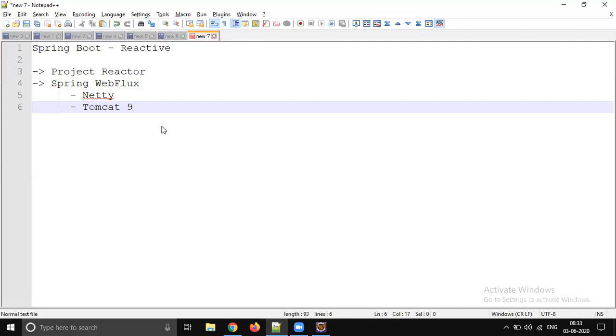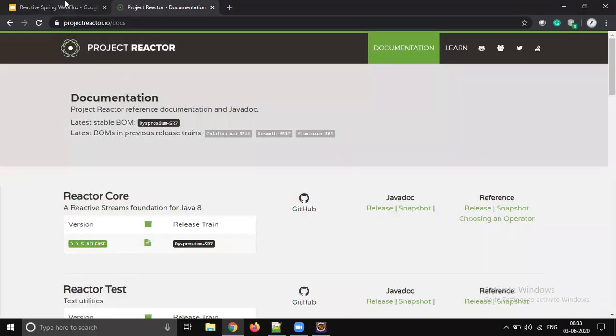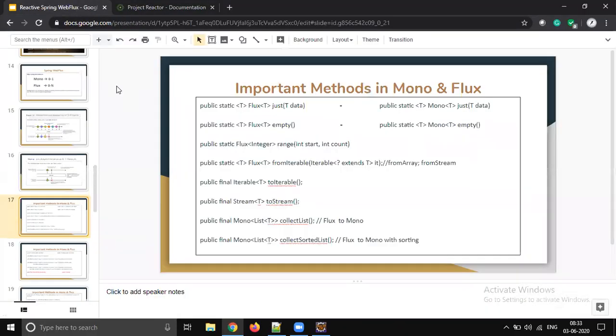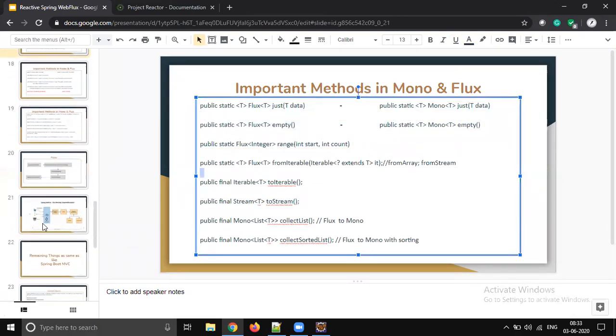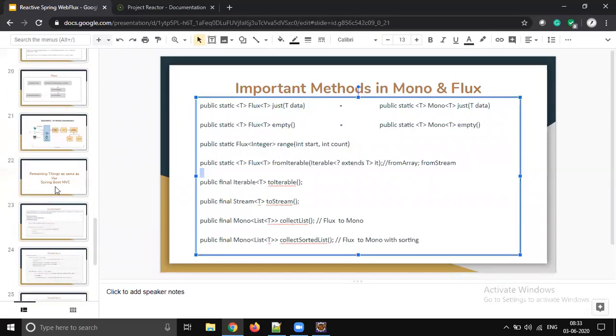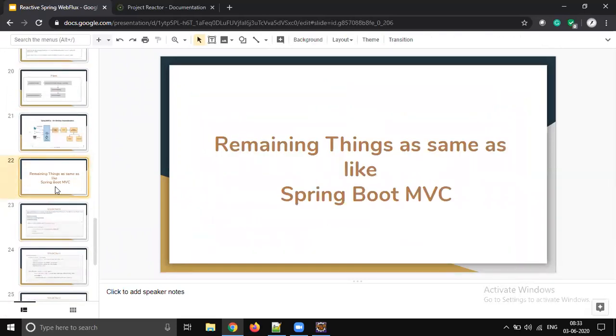Anyway, let's try to understand what is Mono, what is Flux, and why we need Flux and Mono. Let's play some time with Flux and Mono. Then later we will jump into a real application, because a real application is pretty easy. We have filters, AOP, controllers, request mapping, exception handling. All these are common, just like our Spring Boot MVC, they are going to work.